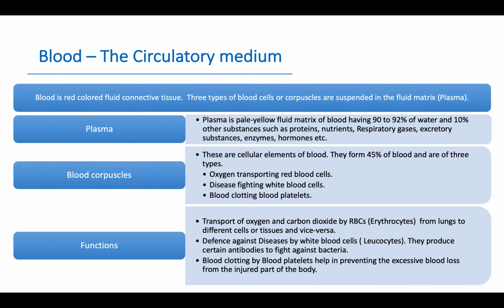Functions. Transport of oxygen and carbon dioxide by RBCs or erythrocytes from lungs to different cells or tissues and vice versa. Defense against diseases by white blood cells, also called leukocytes. They produce certain antibodies to fight against bacteria. Blood clotting by blood platelets. Blood platelets, also known as thrombocytes, help in preventing excessive blood loss from the injured part of the body.